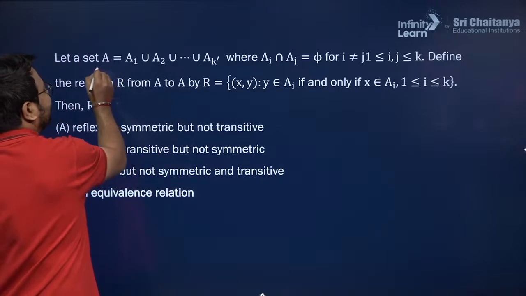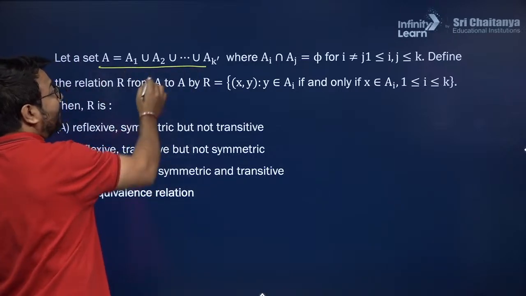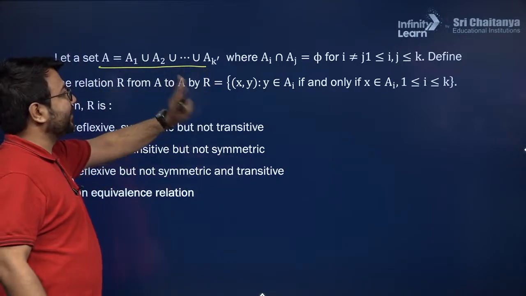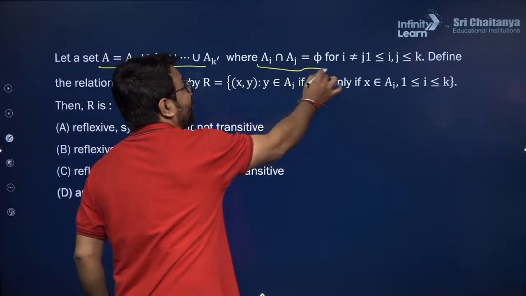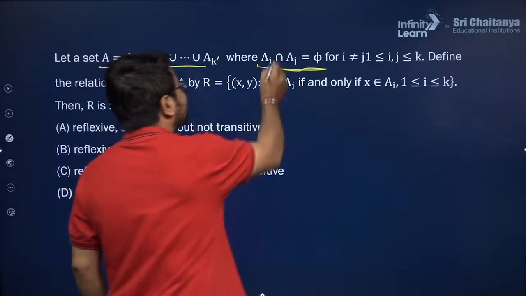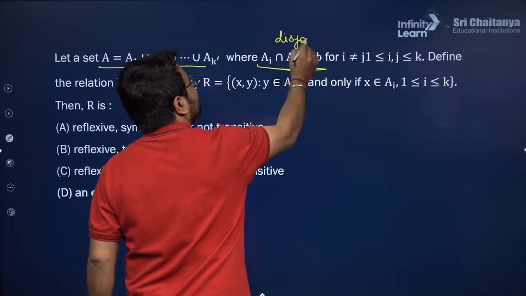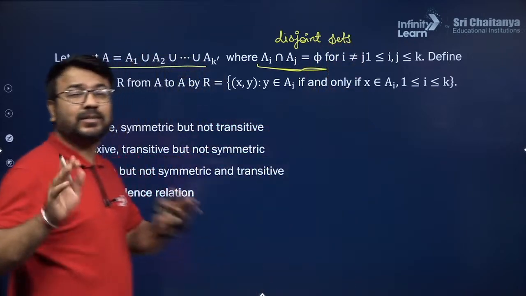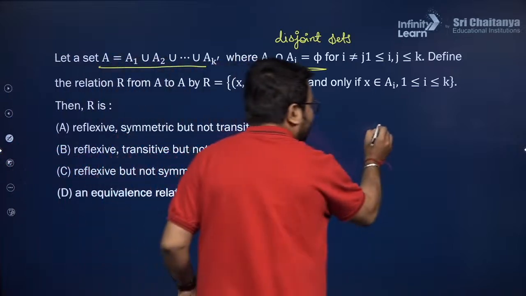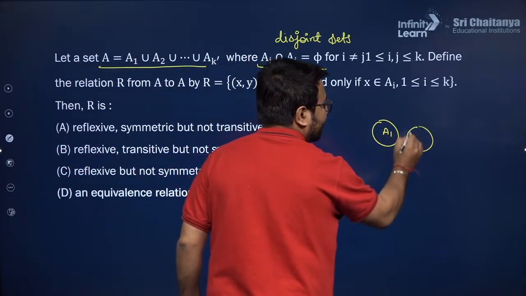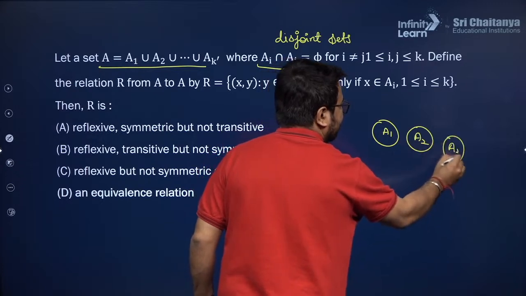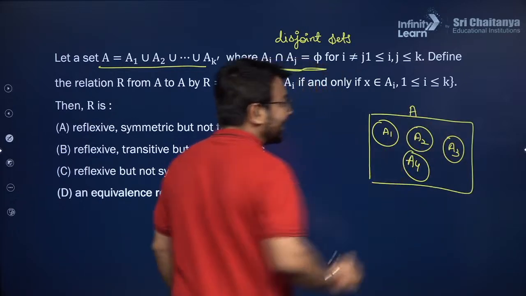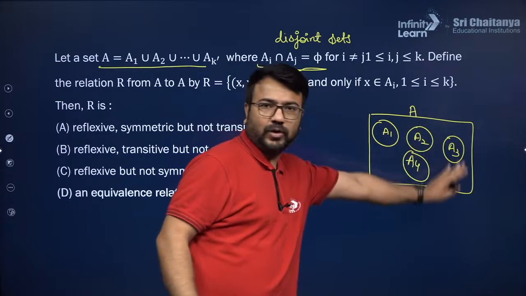Let us talk about a set A which consists of a combination of the partitions A1 union A2 union A3 up till union AK. And in between, if I take the common part between the partitions, these are disjoint partitions. Do you know what disjoint partitions are? Disjoint partitions are those that do not have anything in common. So let us talk about A1, then A2, then A3, then A4, and combined this is a set A. If I take the union of these four, then I'll get the set A.